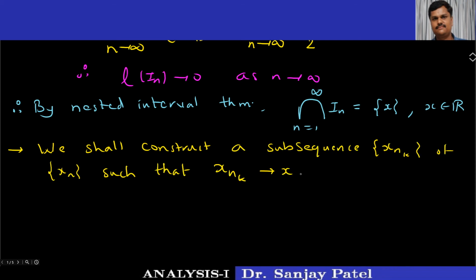If I prove this, then the theorem is over, because we wanted to find a subsequence of the given sequence which is convergent. So let us see how to construct this subsequence.